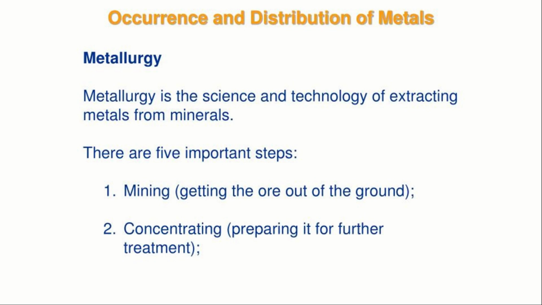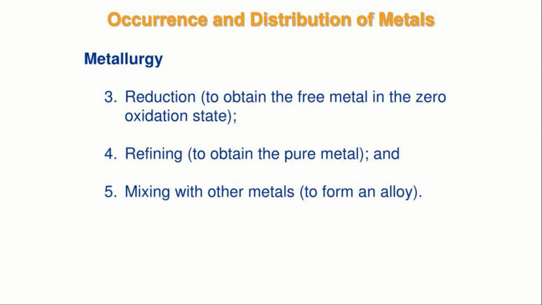There are 5 important steps in metallurgy. First one is mining, getting the ore out of the ground. Inside the earth's crust the ore will be there, so first we have to dig it out. Next is concentrating, which is preparing it for further treatment. After getting it from the earth's crust, we have to concentrate it for further treatment. Next is reduction.